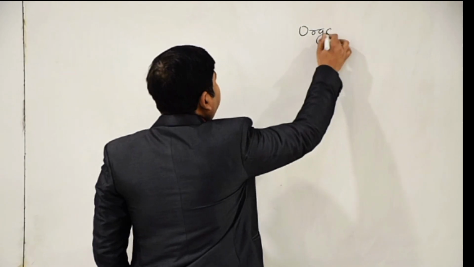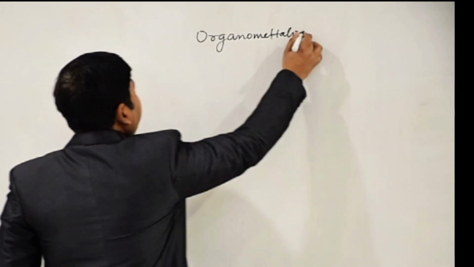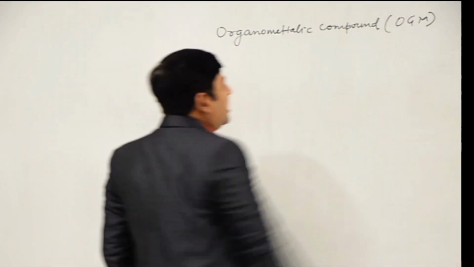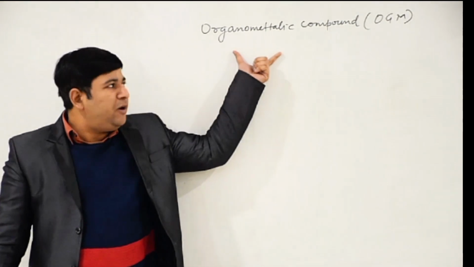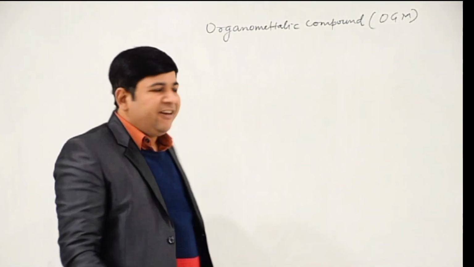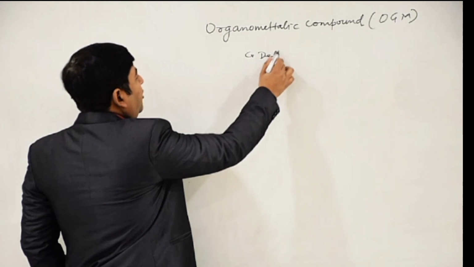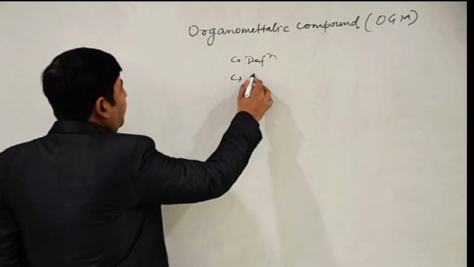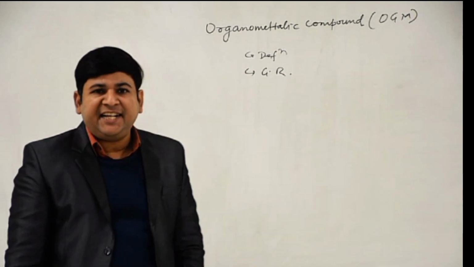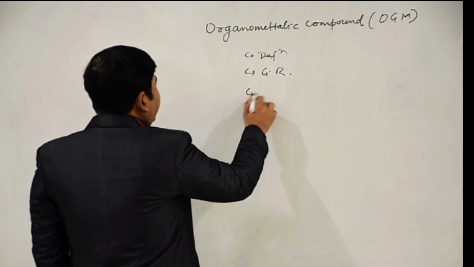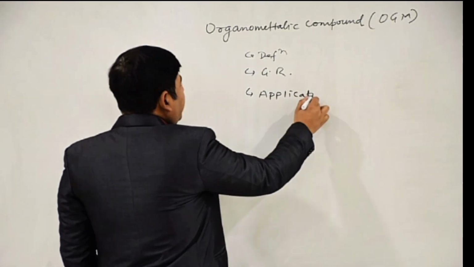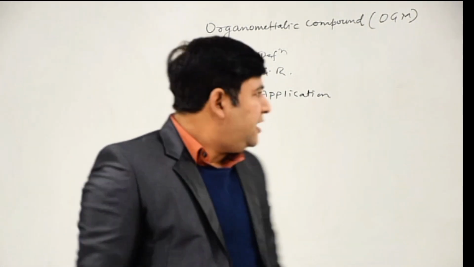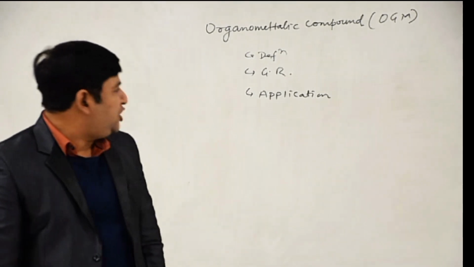So, organometallic compound. In short, these are called OGM compounds. Today's topic is organometallic compound or OGM compound. In this topic, I will cover the definition of organometallic compound. Then I will cover Grignard reagent, the main example of organometallic compound, and then the application of Grignard reagent. So these three things I will cover: definition of organometallic compound, then Grignard reagent, then application of Grignard reagent.